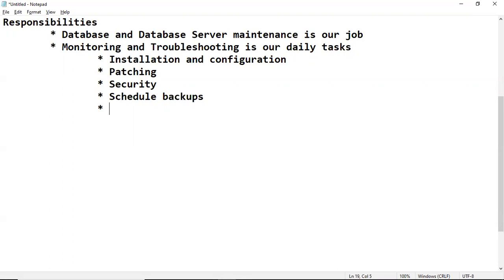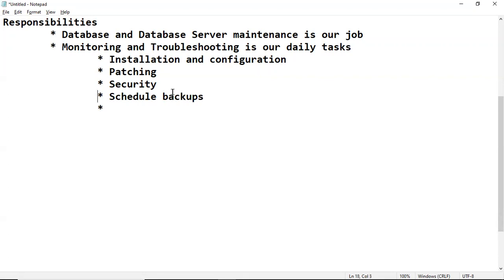That is the reason we schedule daily backups. If something happens and the database crashes, we can use those backups to avoid data loss.